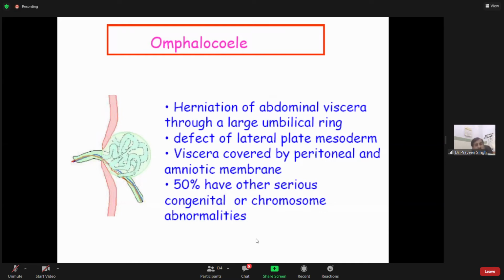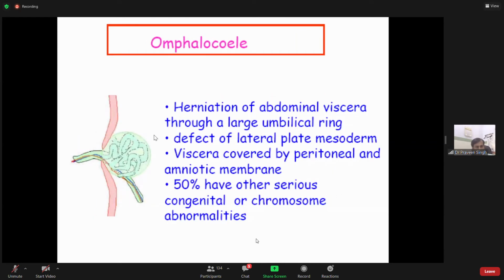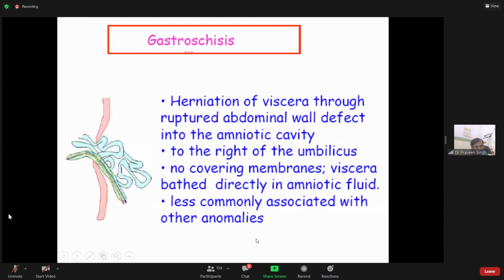Omphalocele, that is exomphalos, the second one we saw: see, this is in the cavity with a membrane, and see, this is lying outside without membrane, without covering, and that is how it becomes matted and adhered. Here there is a ruptured or defective abdominal wall, to the right of the umbilicus, no covering membranes, viscera bathe directly in the amniotic fluid, and this is less commonly associated with other anomalies.